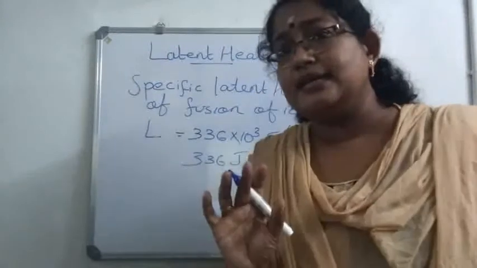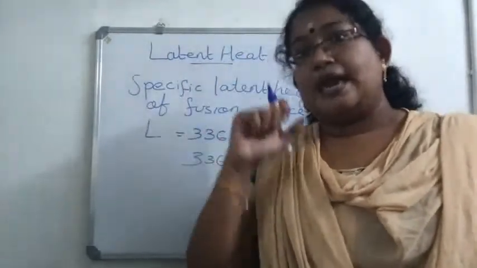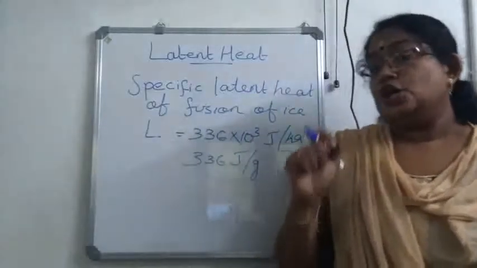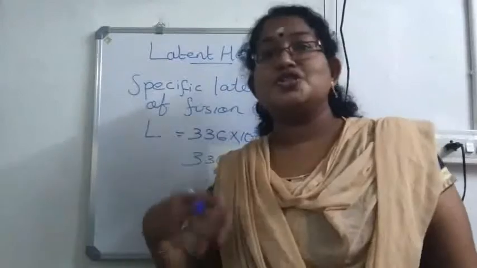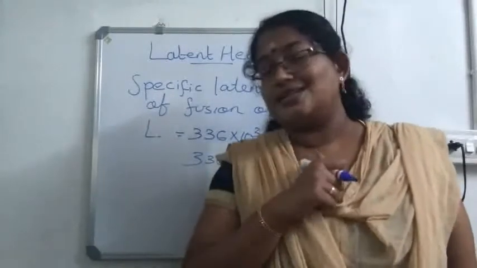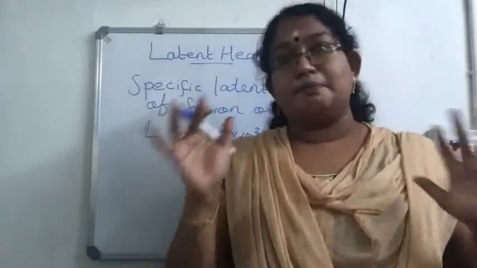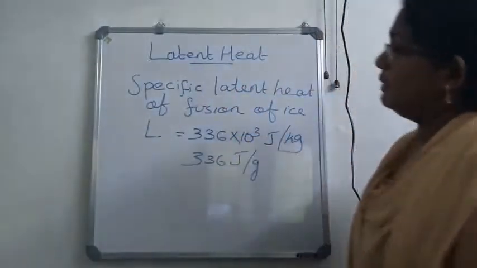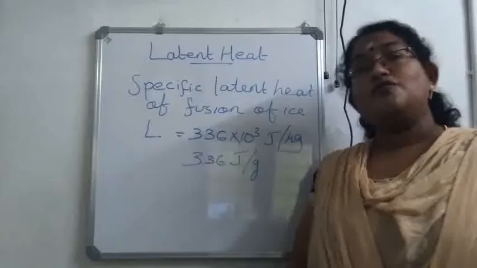So, is it clear? The amount of heat energy absorbed by unit mass of ice at 0 degrees Celsius to get converted to water at 0 degrees Celsius, keeping the temperature constant, is called the specific latent heat of fusion of ice.